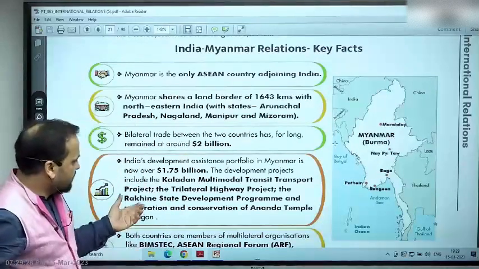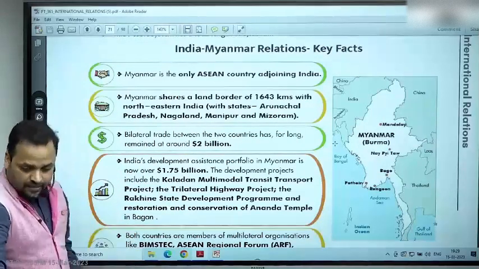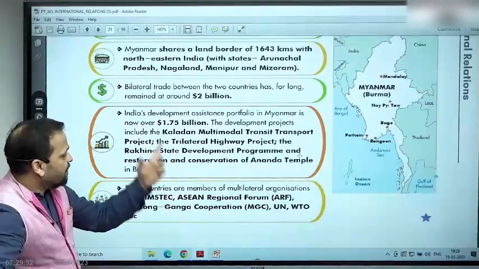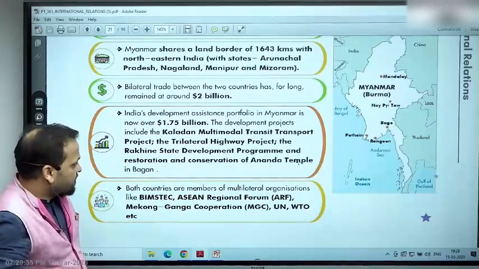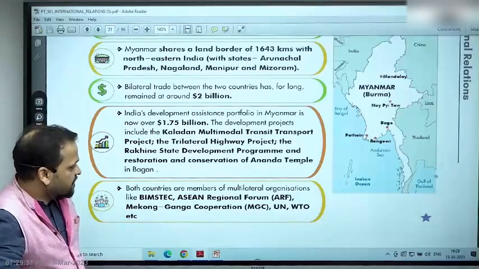Right? That is the position that you understand, right, about this. And then both countries are members of multilateral organizations like BIMSTEC, ASEAN Regional Forum, Mekong Ganga Cooperation, MGC, UN, WTO.